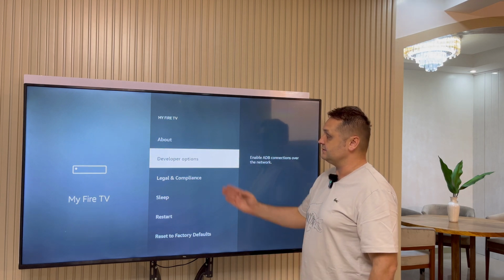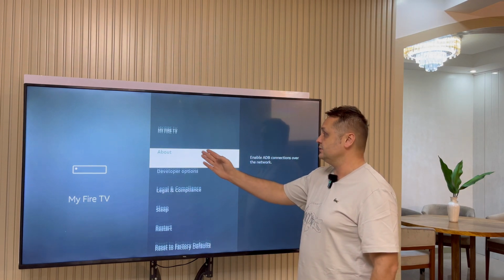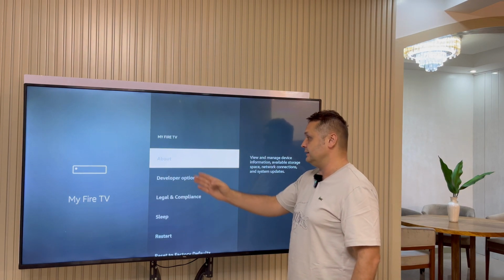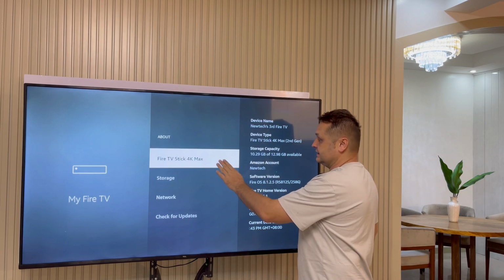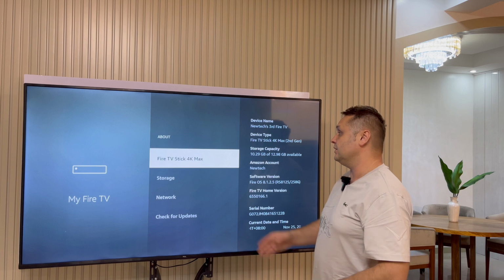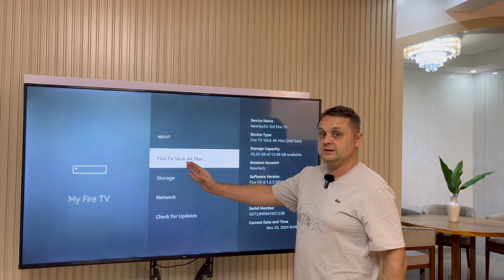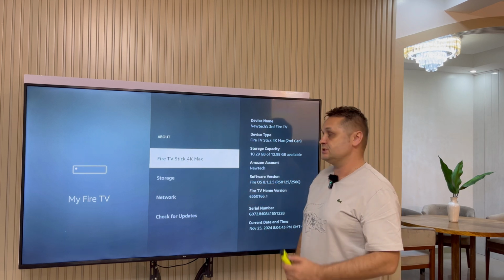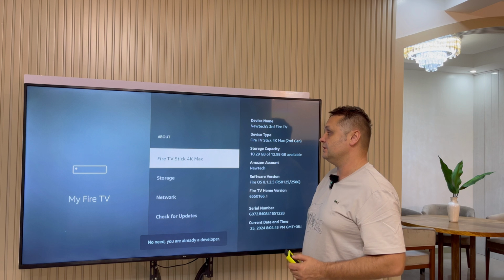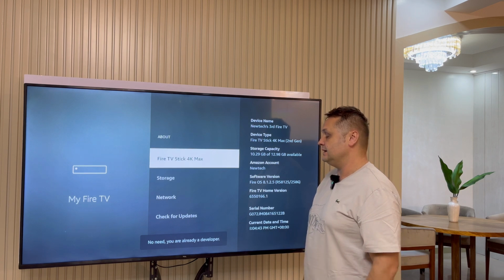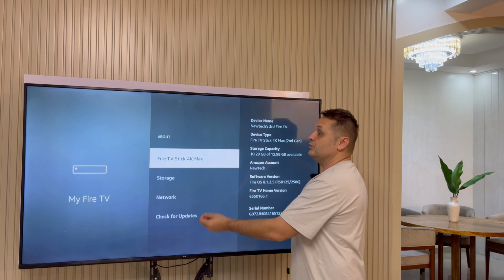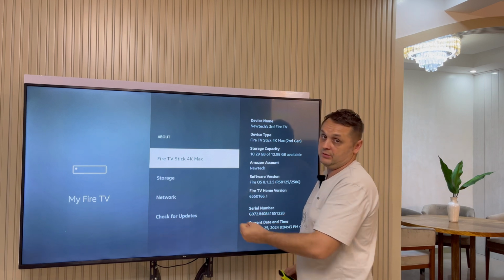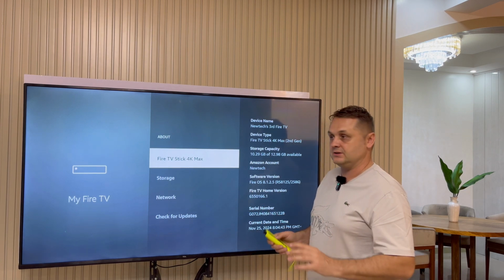And as you can see, I have developer options. If you don't have it, don't worry. You're just going to click on About right there. Once you click on About, you'll see my Fire Stick name. What you want to do is click on the name of the device 8 times. 1, 2, 3, 4, 5, 6, 7, 8. It says no need, you're already a developer, but if you're not, it'll say now you are a developer. Okay, so this is the first vital step we've got to do.